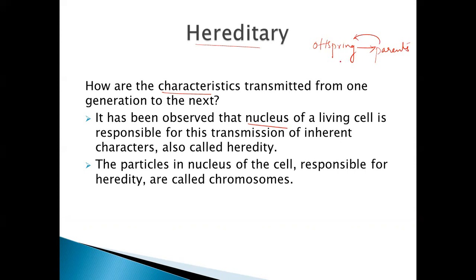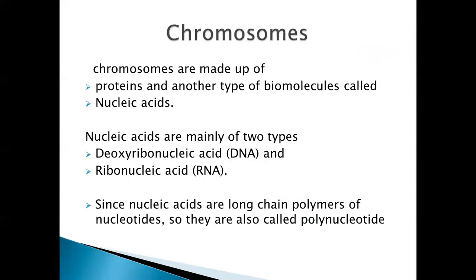And what is responsible for the transmission of characters from parents to the offspring is the nucleus. The nucleus of the living cell is responsible for the transmission of these characters, which is called heredity. What is present in the nucleus which is responsible for this are called chromosomes. These chromosomes have proteins and nucleic acids. These two are biomolecules, right?